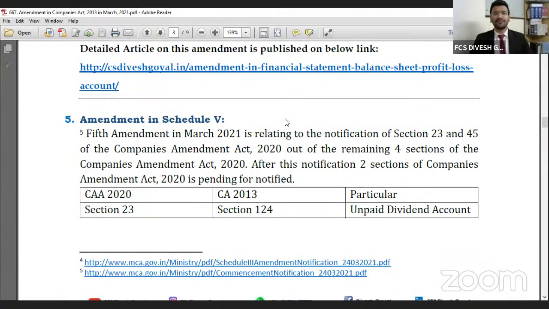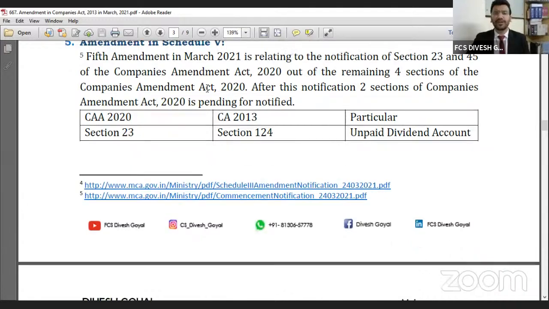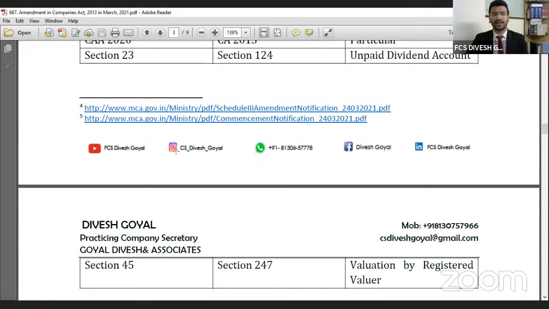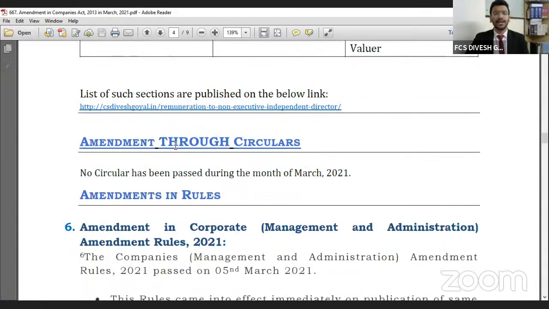The next amendment is the fifth amendment through notification. It relates to the notification of sections of the Companies Amendment Act 2020. Out of the remaining 4 sections, 2 more sections of the Companies Amendment Act 2020 have been notified. So these were the 5 amendments through notification.